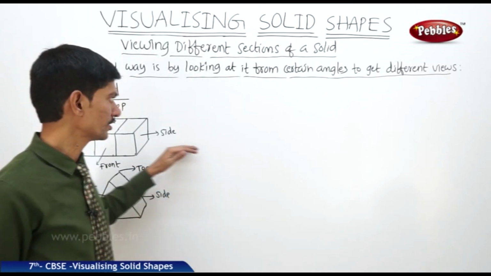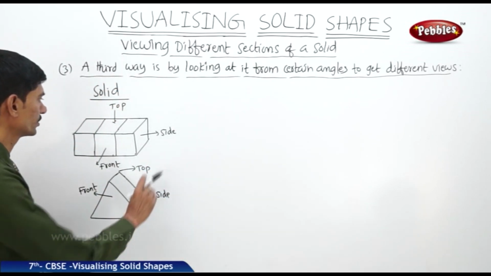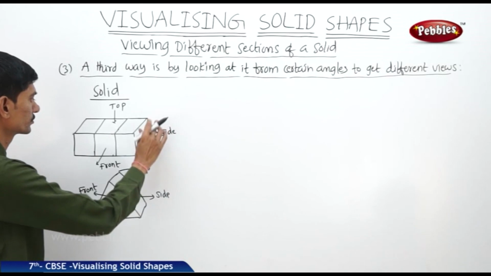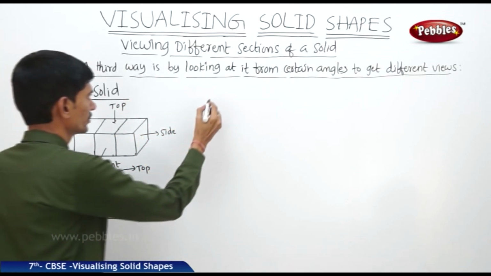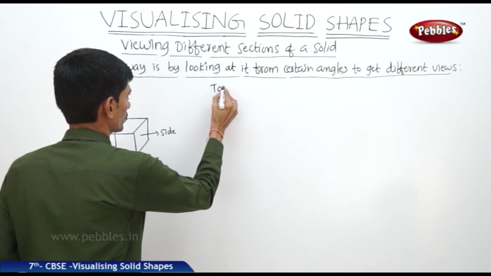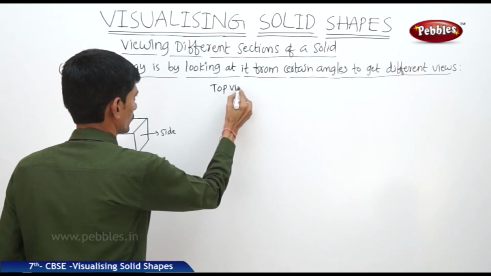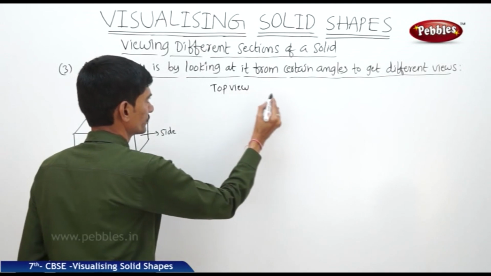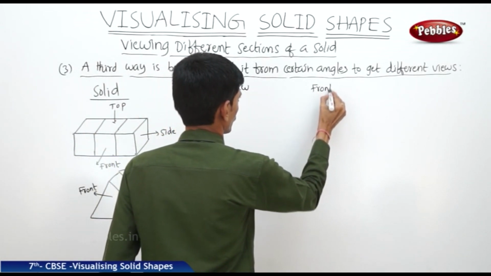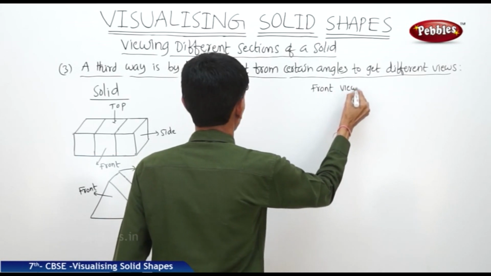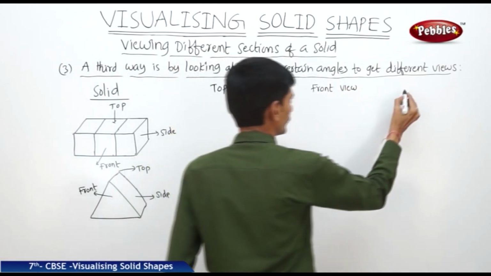Now let us identify the top view, front view and side view of the two objects. Now the first solid: top view, then front view, then side view.